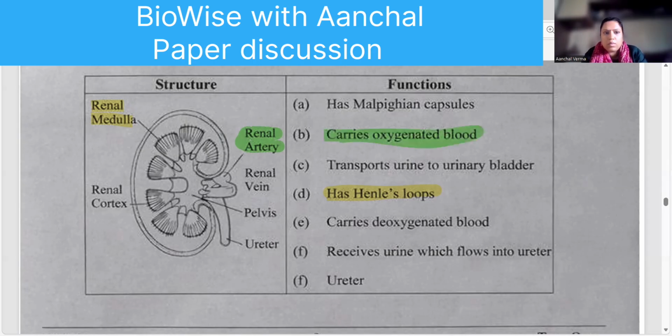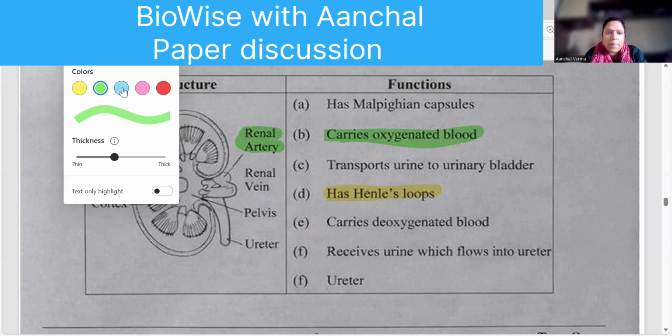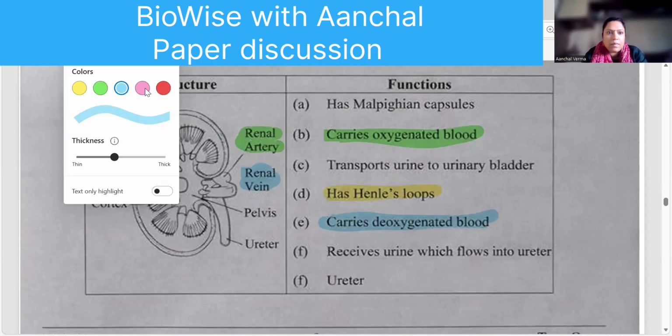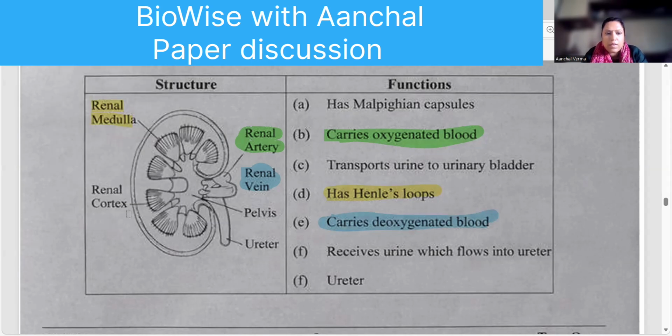These are so good questions. Next one, renal vein. Renal vein carries deoxygenated blood. Correct? Next one, pelvis. Pelvis is given in the diagram. Then renal cortex. Renal cortex has Malpighian capsule.